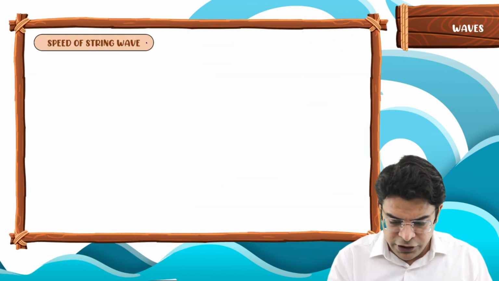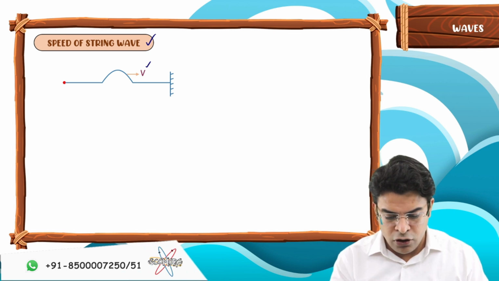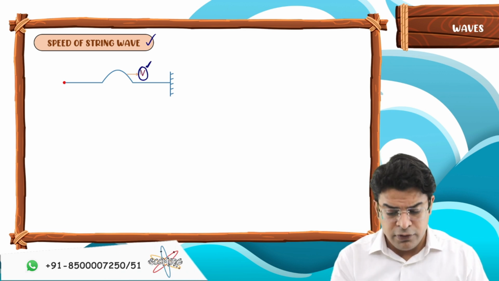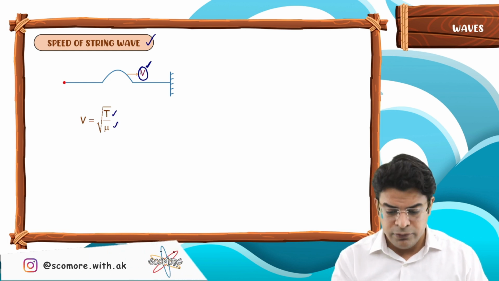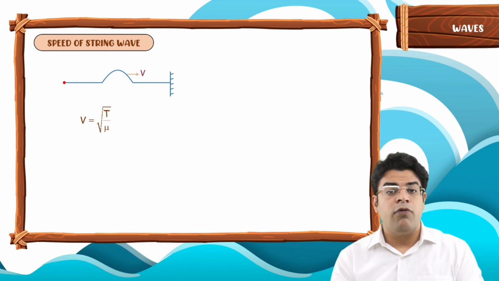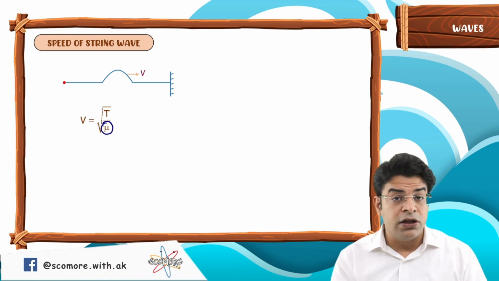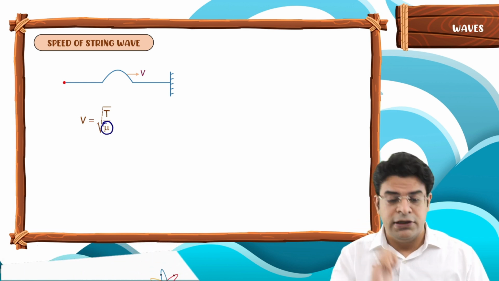So, speed of string wave. If we have a wave on a string, then the speed of the wave is given by under root of T by mu. What is T? The tension in the string. And what is mu? The mass per unit length of the material used to make the string.